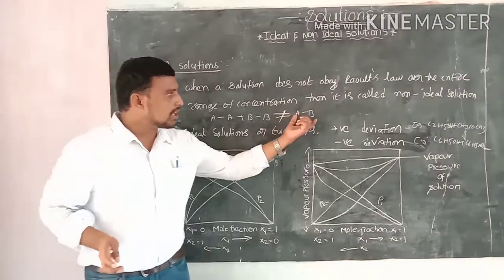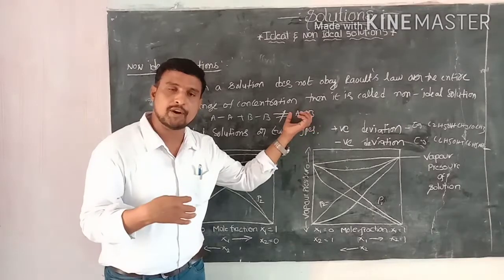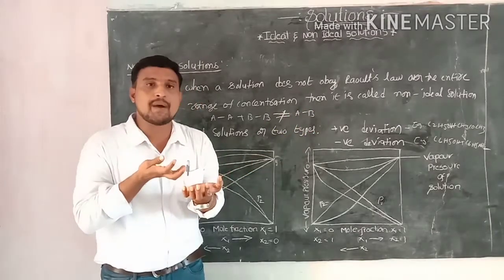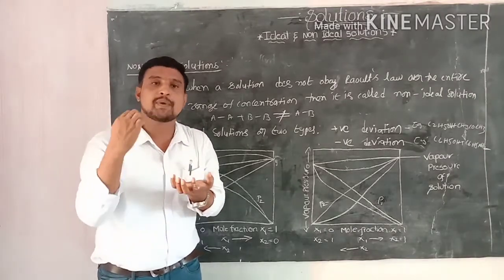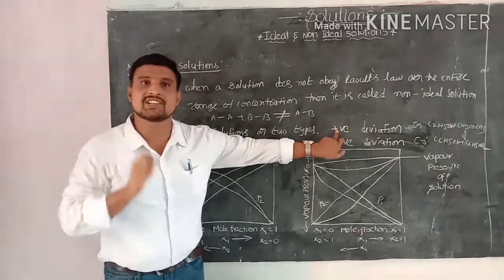So the intermolecular attractive forces decrease between the molecules of A and B. Vaporization increases, the number of vaporized molecules increases, and vapor pressure also increases. The solution gives a positive deviation.